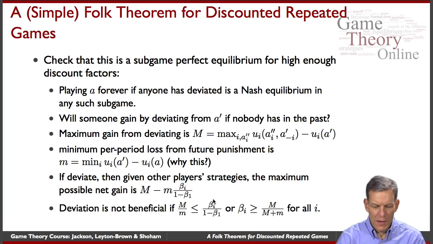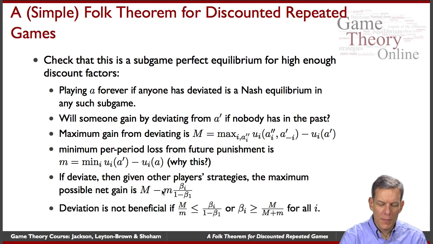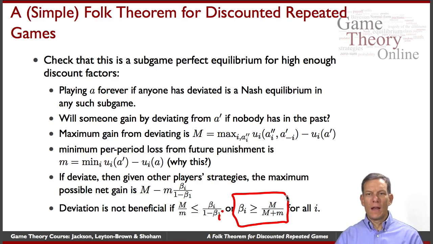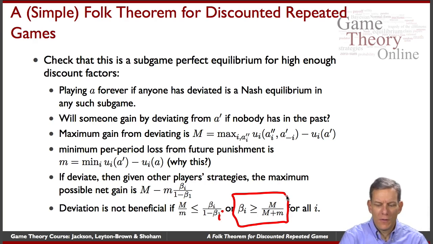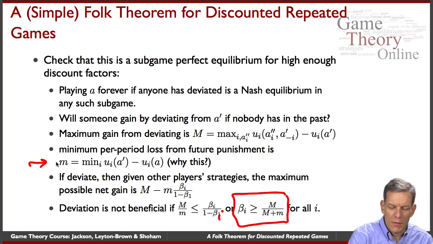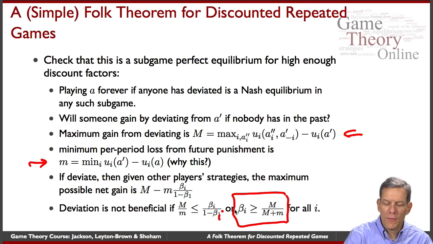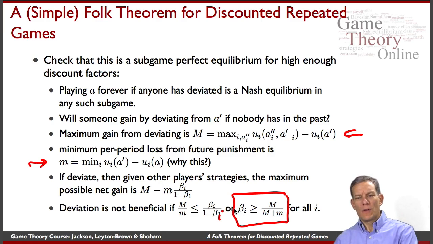So what do we need? We need that M is less than or equal to m times beta i over 1 minus beta i, and that gives us a lower bound on beta i. It has to be at least M over M plus m. So that's not a tight lower bound in the sense that we went with fairly loose bounds here. But if everybody has a high enough discount factor, then you can sustain cooperation.